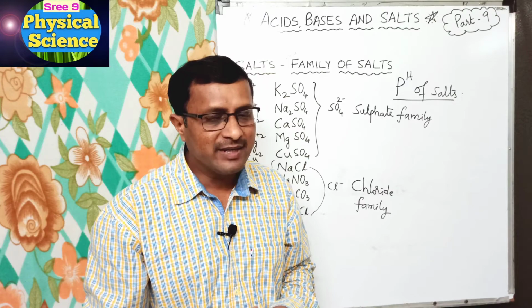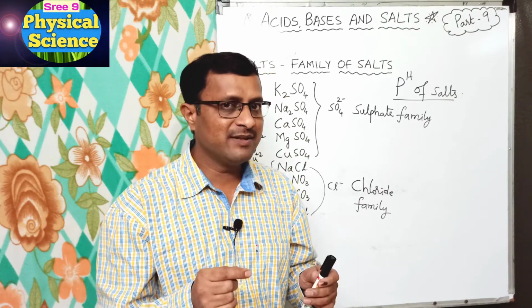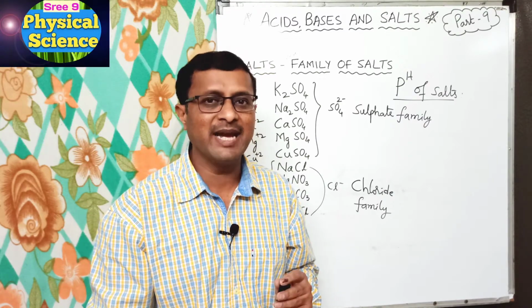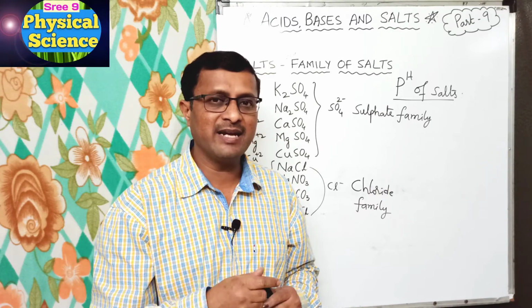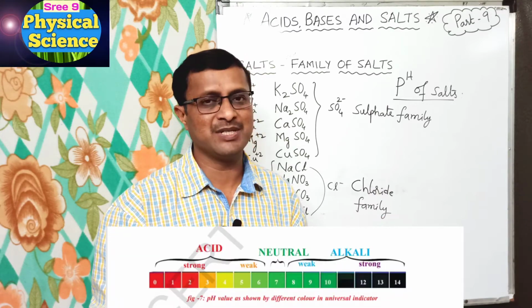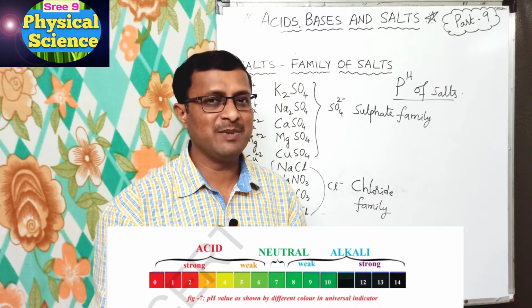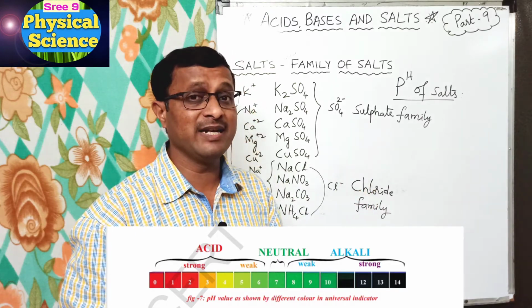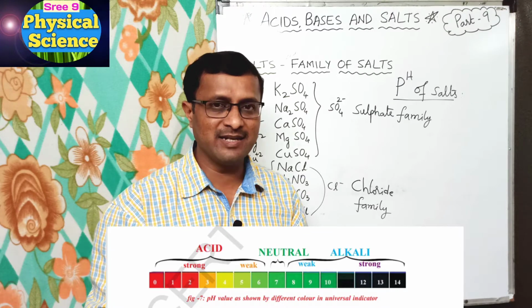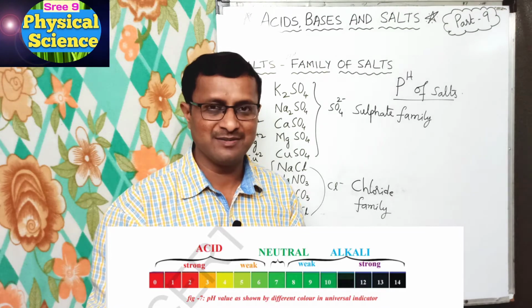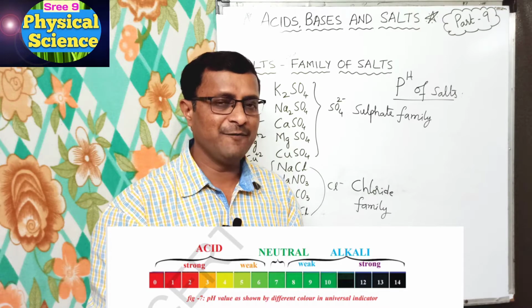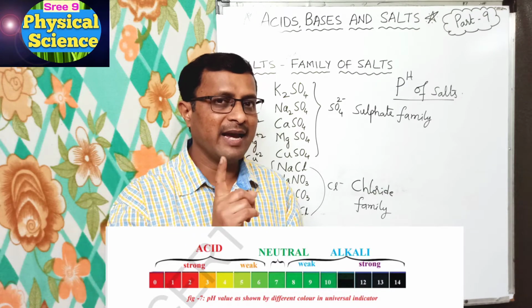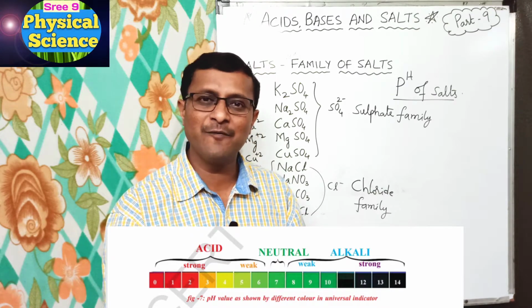Okay, after preparing their solutions we have to observe the action of these solutions with litmus papers, what colors they show with red litmus and blue litmus papers. After that we have to check the pH of such solutions with pH paper. If we dip the pH paper in the respective solutions, we will get different colors. So depending on the color, we can decide the pH of the respective salt solution, right? So if we observe such pH of the salt solutions, we will find that there are acidic salts, even basic salts, along with neutral salts.